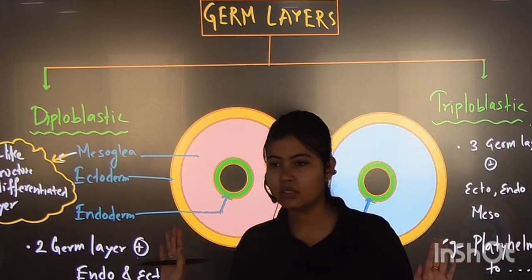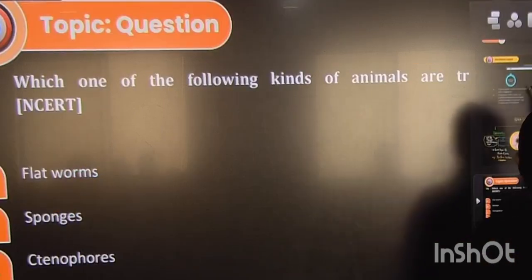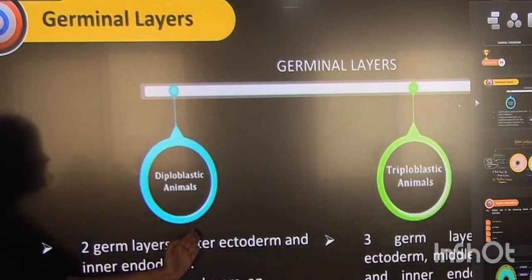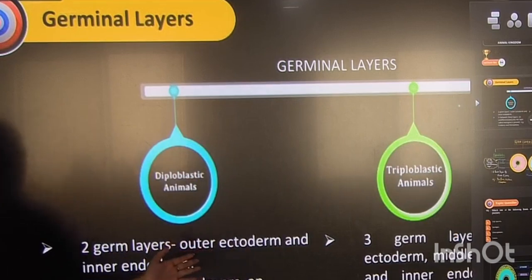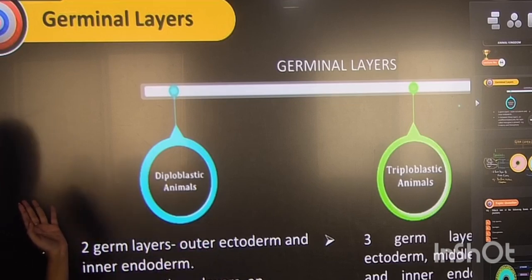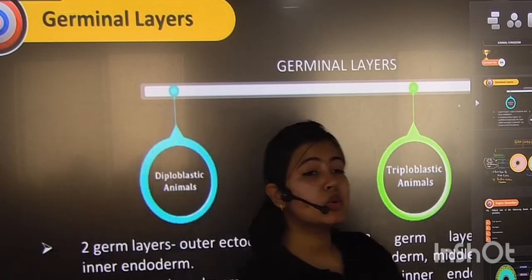Fine, everybody written. Next topic. Same it is written here also that diploblastic में 2 germ layers are present, outer one ecto. Yes, you can mention outer ecto, you know that, but अगर subjective लिखना है, outer ecto, inner endo. Fine. अलग बैठो. In between these layers, an undifferentiated jelly-like structure is present, that is known as mesoglea.